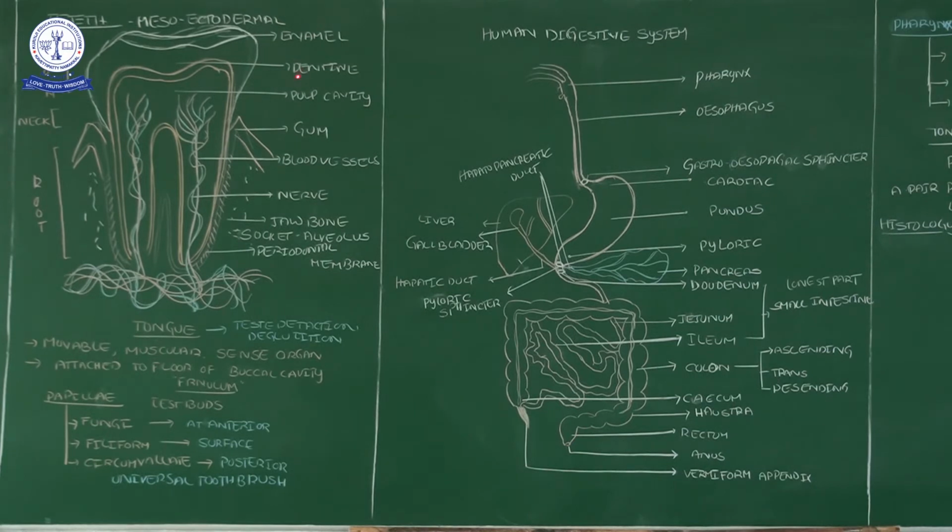Behind the dentin, on the inside, there is a cavity. That cavity is called the pulp cavity.